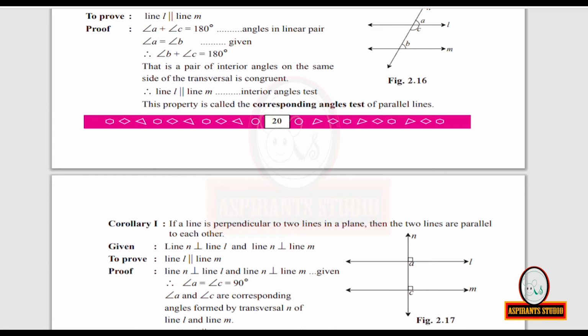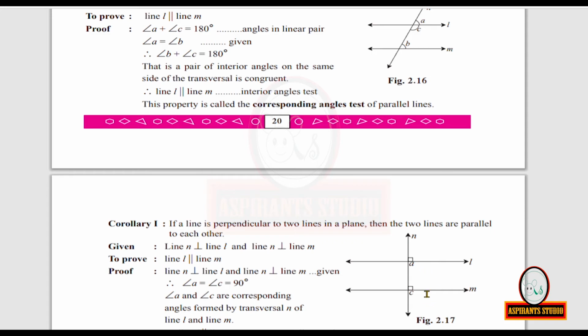Look at the figure. Line N is perpendicular to line L, so measure of angle A will be 90 degrees. Similarly, the same line N is perpendicular to line M, and hence this measure of angle C will be 90 degrees.